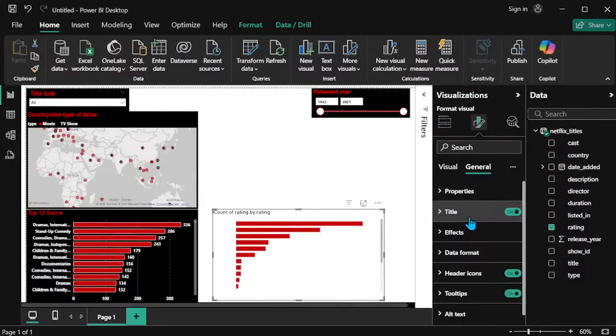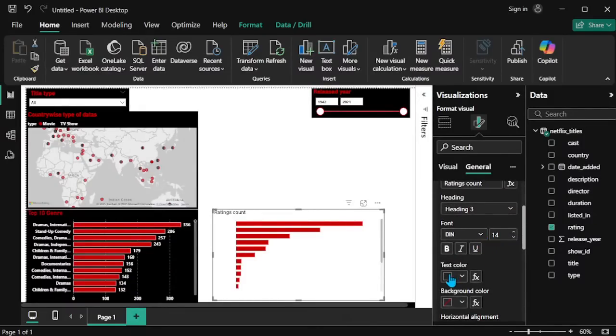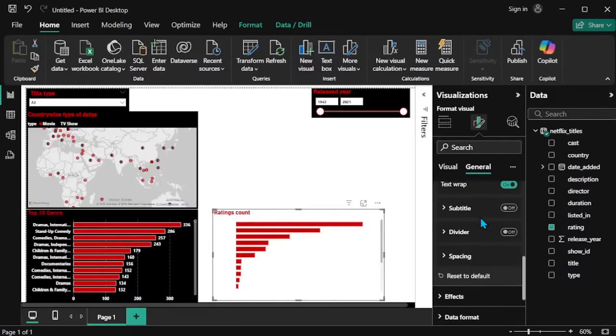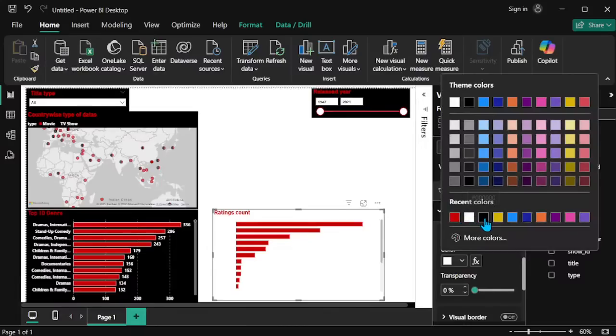So I'm going to General. My title is the ratings, ratings count. Color is red, and increasing the size, bold. Go to effects, changing the background now also to black.